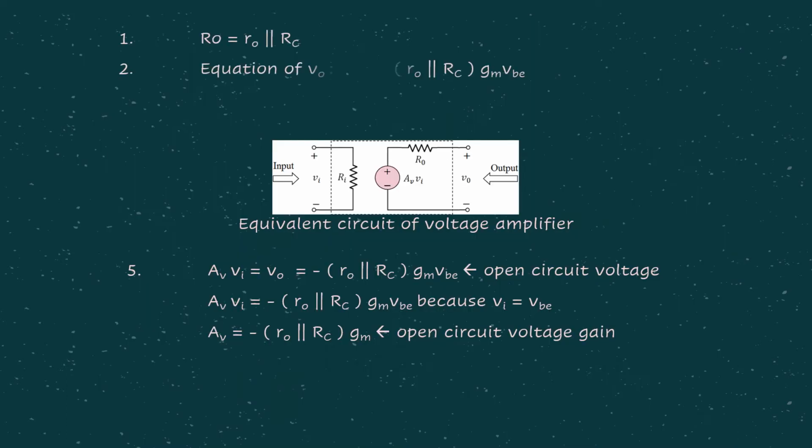In order to do the AC analysis, the idea is we want to convert the small signal equivalent circuit that we have drawn just now into this voltage amplifier model. That means we need to identify the Ri value, Ro value, as well as the open circuit voltage gain that can be represented in this voltage amplifier model. How to find it? By just following all these steps. All these steps have been outlined to you. I'm not going to discuss in detail because I'm going to discuss more by referring to the example.